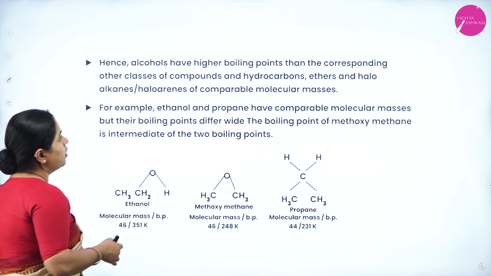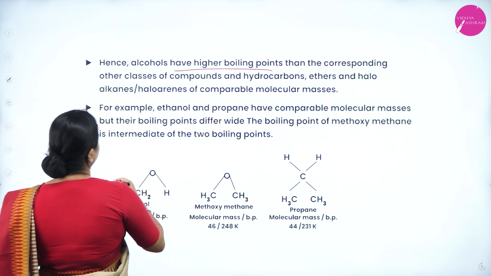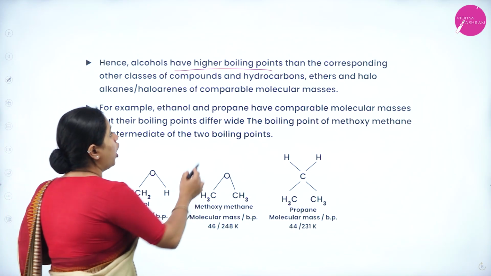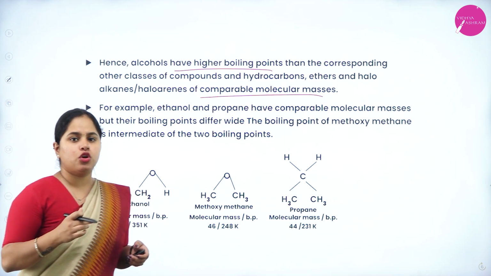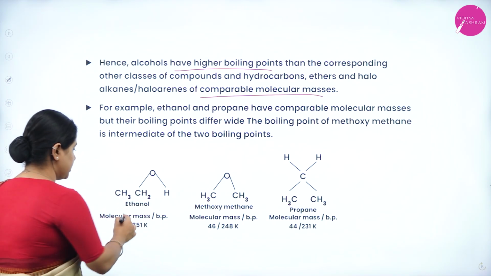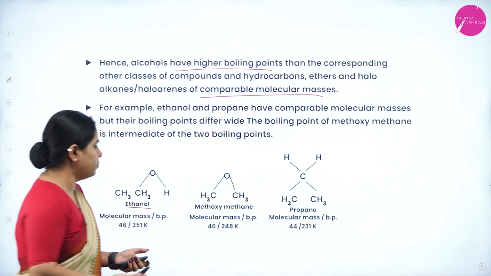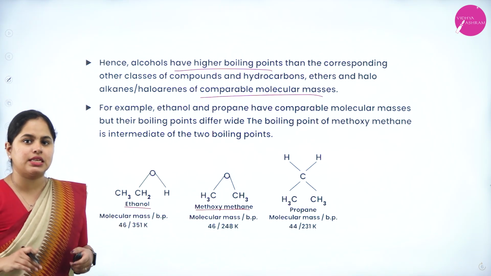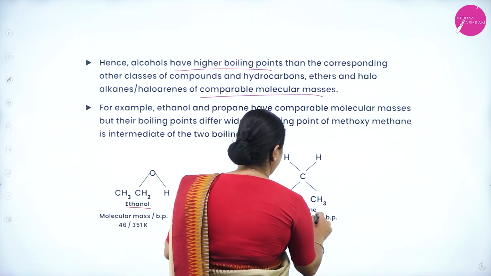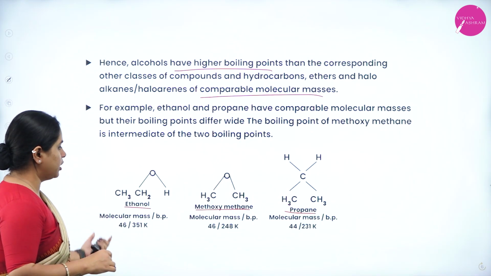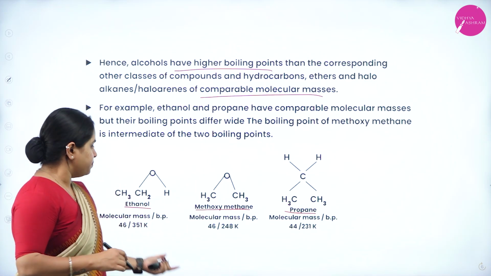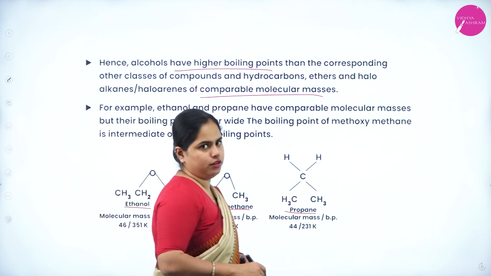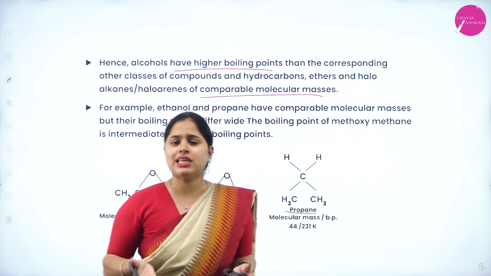Hence alcohols have higher boiling points than the corresponding other classes of compounds, hydrocarbons, ethers, haloalkanes and haloarenes, of comparable molecular mass. An example is taken here: this is ethanol, which is of course an alcohol, and methoxymethane, which is an ether. This we will be discussing in the upcoming sessions. And then you have propane, an alkane. All of them have the same number of carbon atoms, two each, so their molecular masses are almost similar.